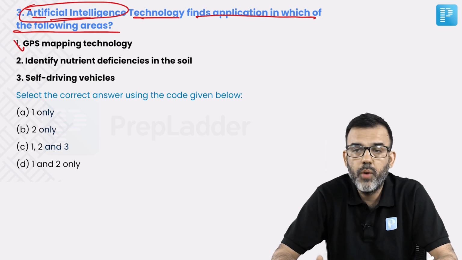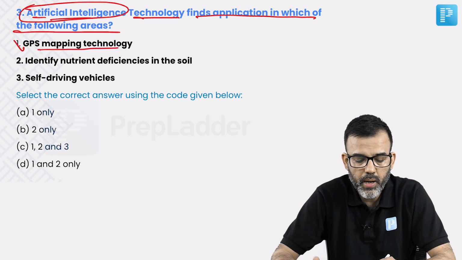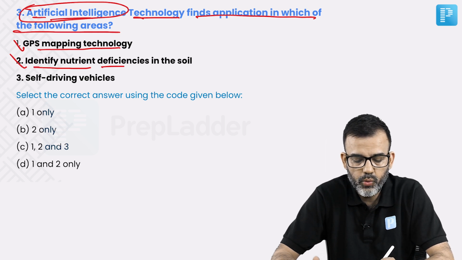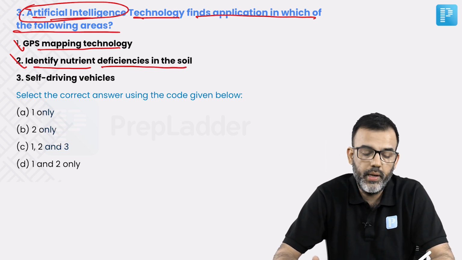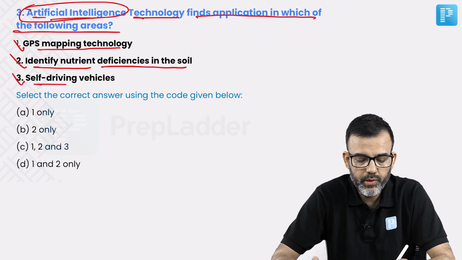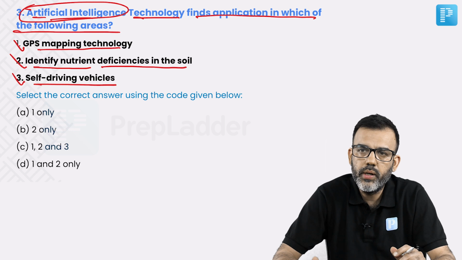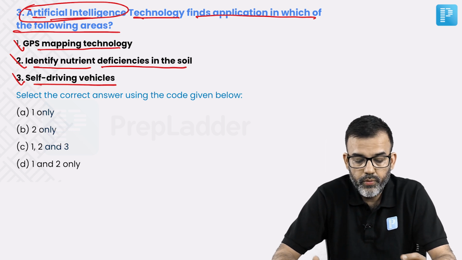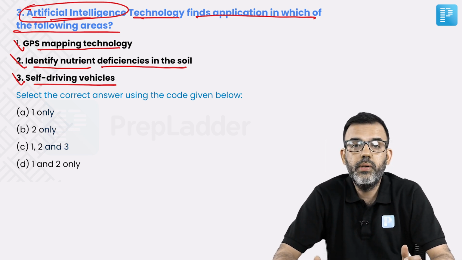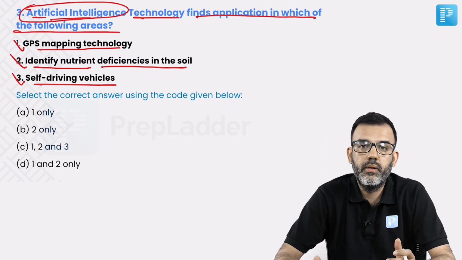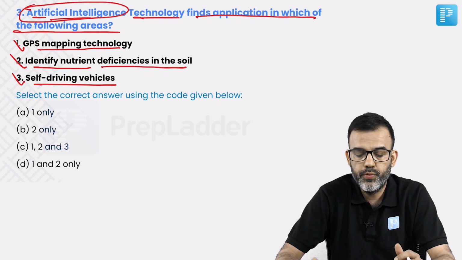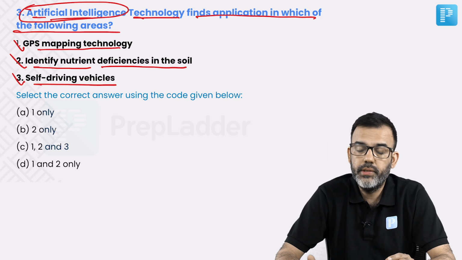The first option was GPS mapping technology. The second was identifying nutrient deficiencies in the soil. The third option was self-driving vehicles. So the options are quite wide. For one, it's regarding GPS mapping technology, whether artificial intelligence is used for it.